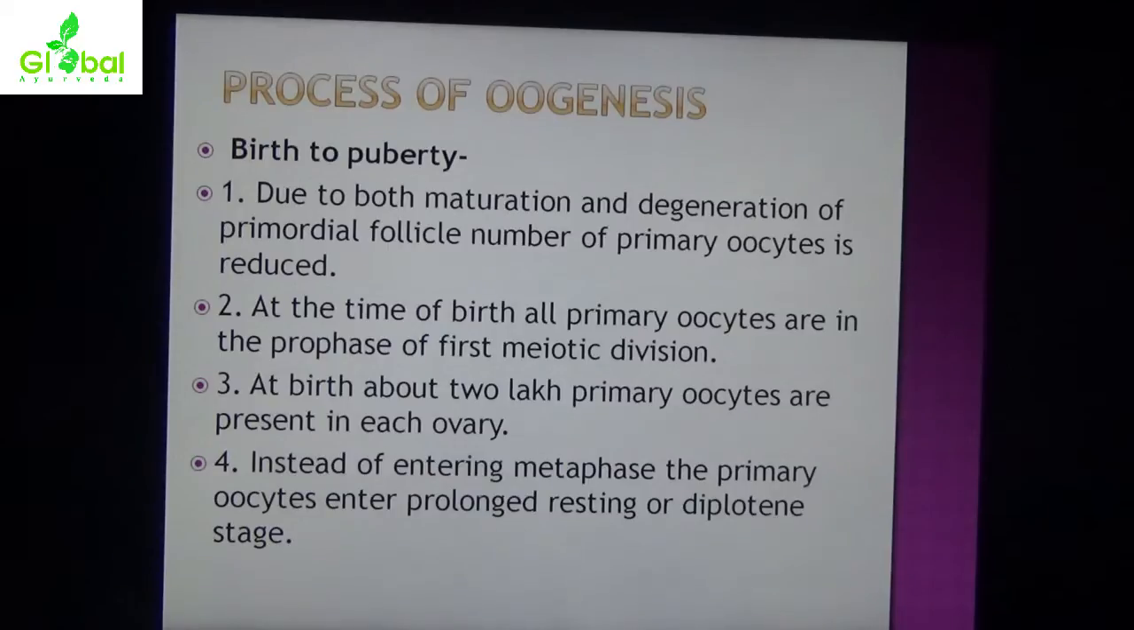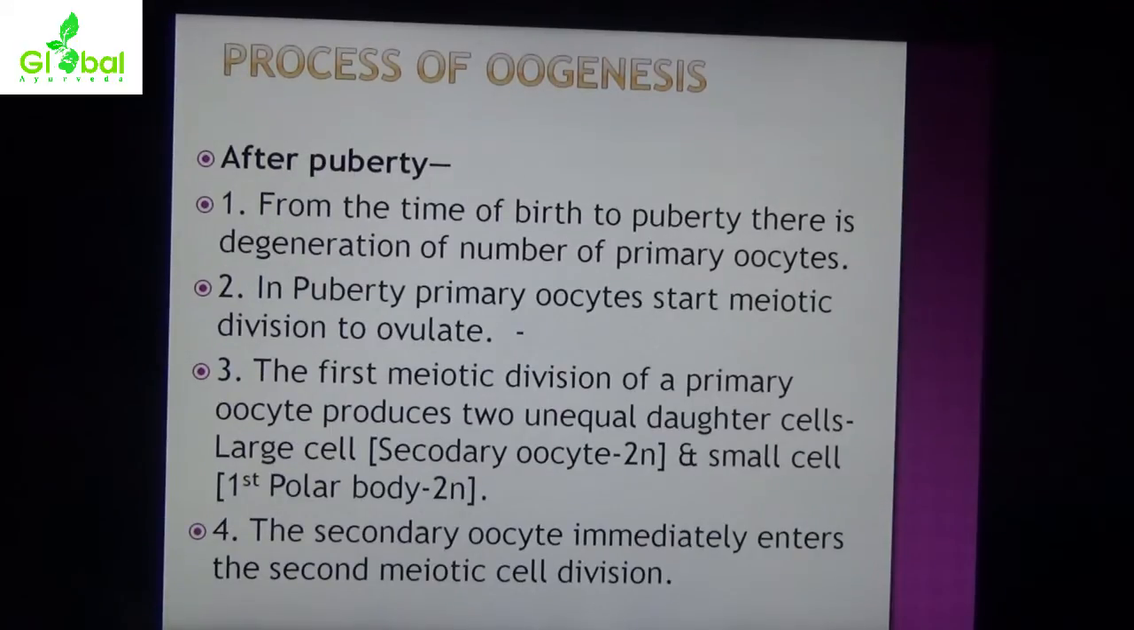Now, birth to puberty. Due to both maturation and degeneration of primordial follicles, the number of primary oocytes is reduced. At the time of birth, all primary oocytes are in the prophase of the first meiotic division. At birth, about 2 lakh primary oocytes are present in each ovary. Instead of entering metaphase, the primary oocytes enter a prolonged resting or diplotene stage. From birth to puberty, there is degeneration of a number of primary oocytes. At puberty, primary oocytes start meiotic division to ovulate.